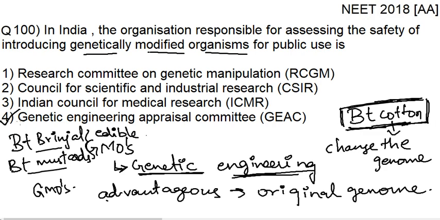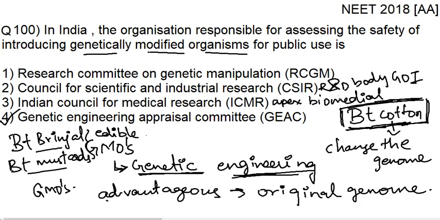So our answer is Genetic Engineering Appraisal Committee. Let's look at the other options as well. Indian Council for Medical Research is the apex body for biomedical research, right? So this is not the option. Council for Scientific and Industrial Research is the research and development body under the Government of India, okay? So this is also not the correct option, and the first option is also not the correct option, right? Thank you.